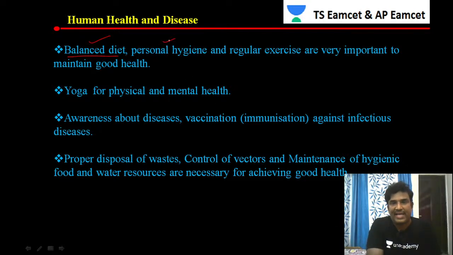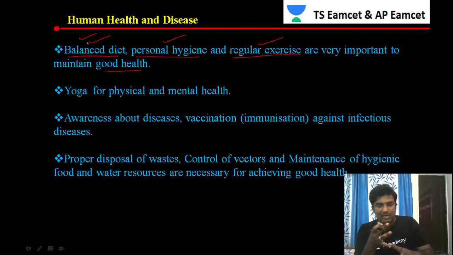Then personal hygiene, which means cleanliness. They should take a bath every day, twice a day, morning or night. They should wear hand gloves when interacting with anybody. Different personal hygiene things should be maintained. Then regular exercise. A person should be involved in regular exercise, which is very important to maintain good health.